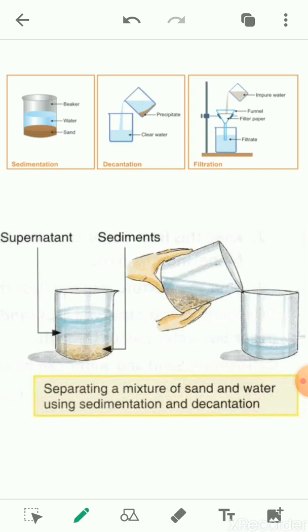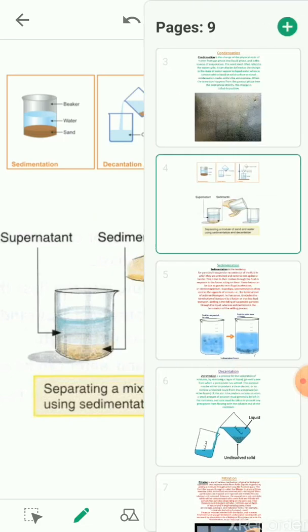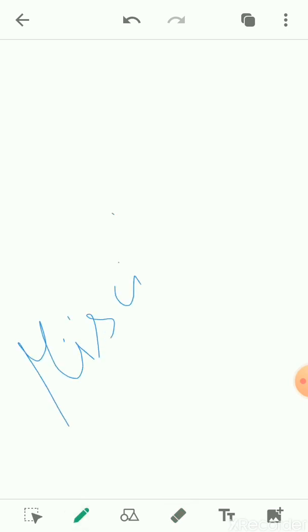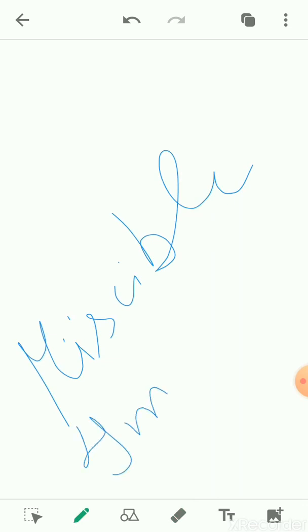So what are the different properties? There are some materials which float on the water, some which sink in the water, some which are miscible or soluble in water, and some which are not soluble and are immiscible in water.